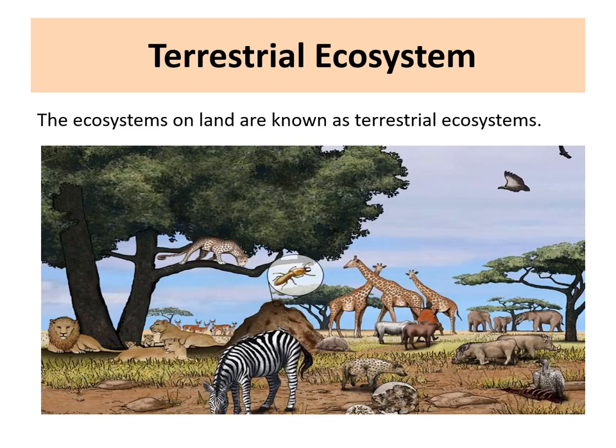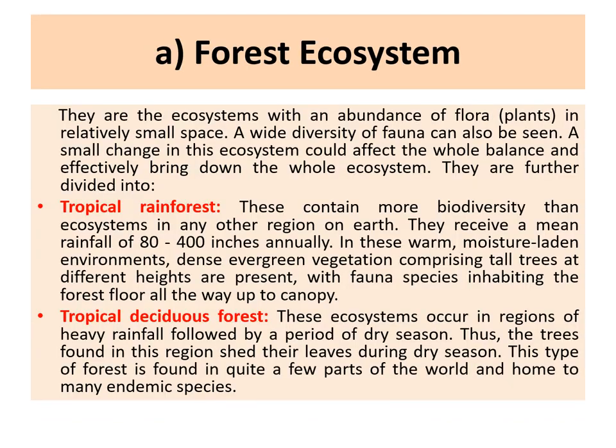So, a terrestrial ecosystem, as you can see, is any kind of land that is being occupied by the living as well as abiotic components. A forest ecosystem is a kind of ecosystem where the primary or the major vegetation consists of trees. And along with trees comes also a lot of fauna. Forest ecosystems can also be divided into various types.